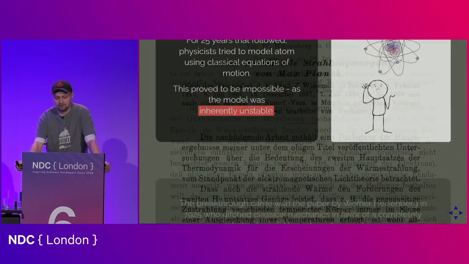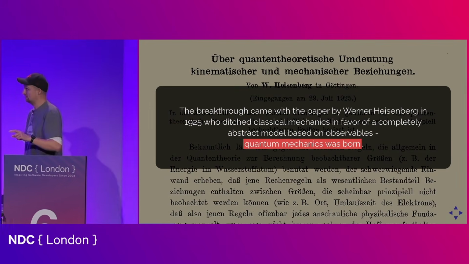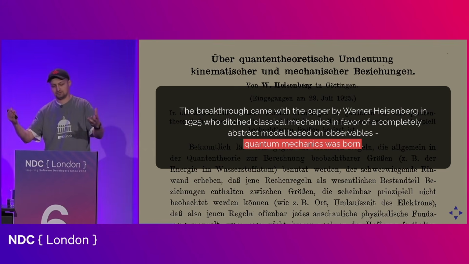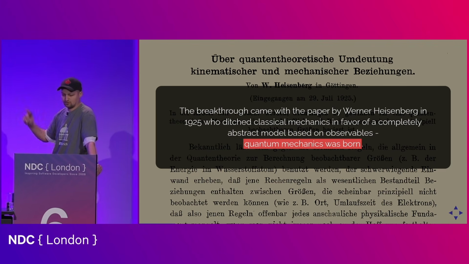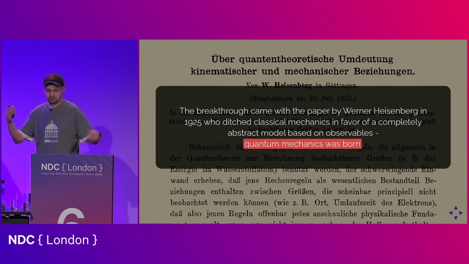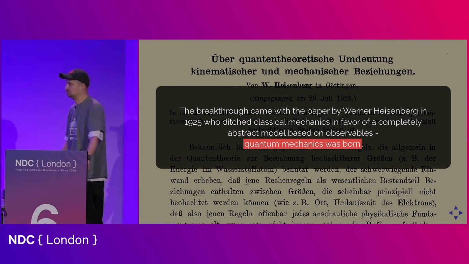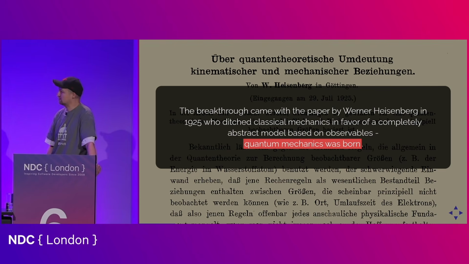in 1925, when Werner Heisenberg, who was only 23 years old at the time, basically ditched classical mechanics in favor of a completely abstract mathematical model that was based on something that we call observables. And we are going to talk about observables in a moment. But in principle, and these are literally Heisenberg's words, he focused on quantities that are in principle observable. And we will see in a moment what this means, but this is when quantum mechanics was born.